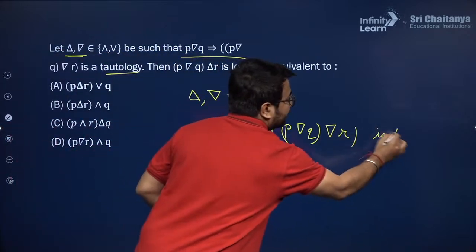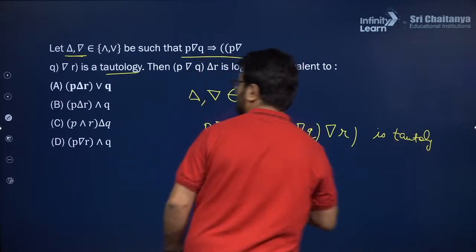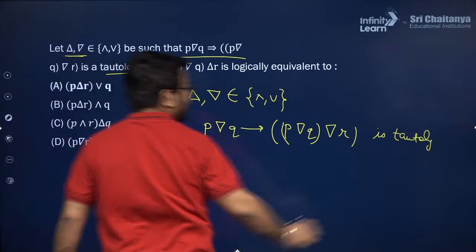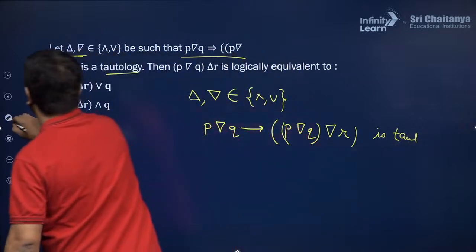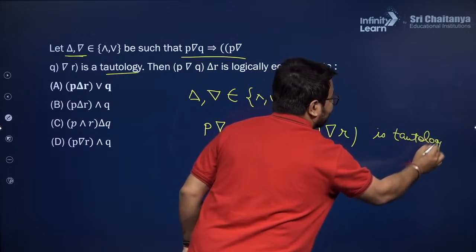So whenever a tautology is given to you, you need to search for the reverse process. How is it coming as a tautology? You need to think about it.